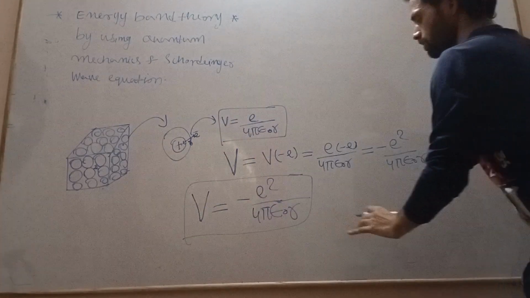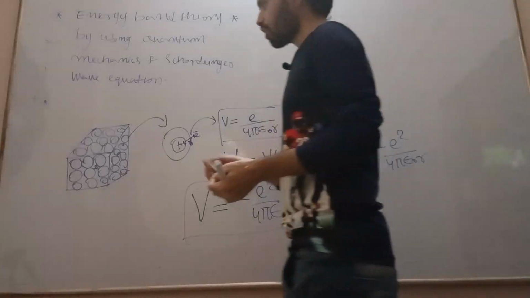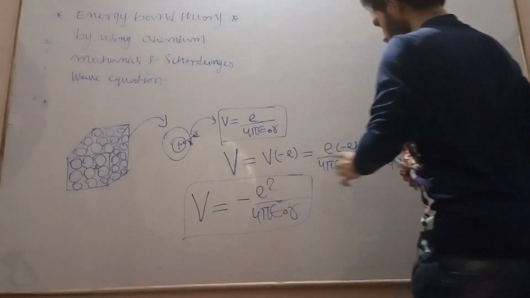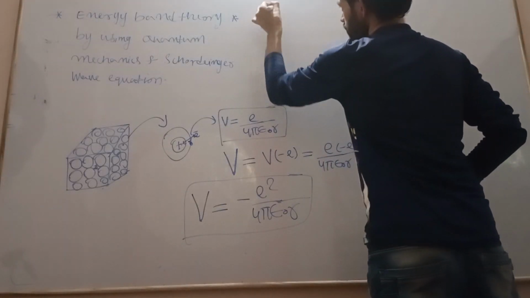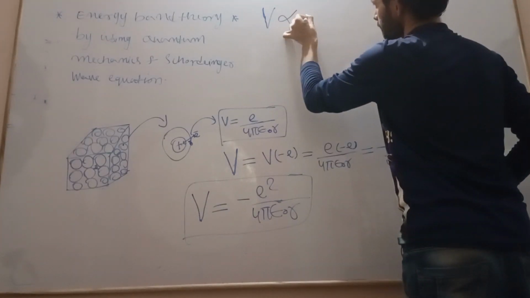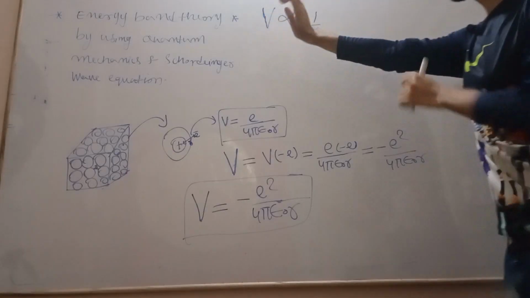This is potential energy, this is potential. Actually we want to see the potential energy of the electron or particle inside the crystal. So see, this potential energy is proportional to minus 1 by r.